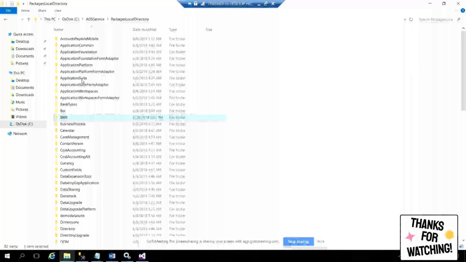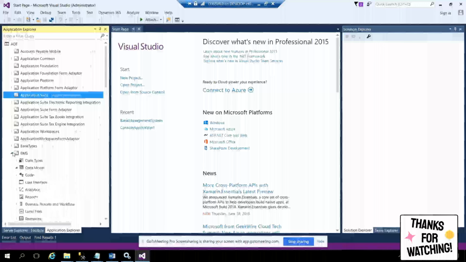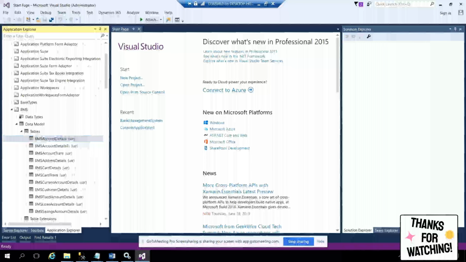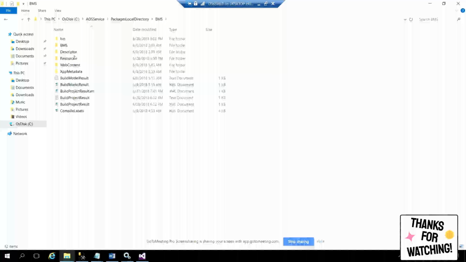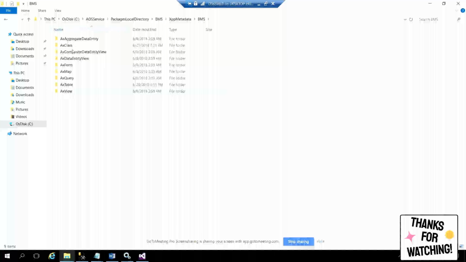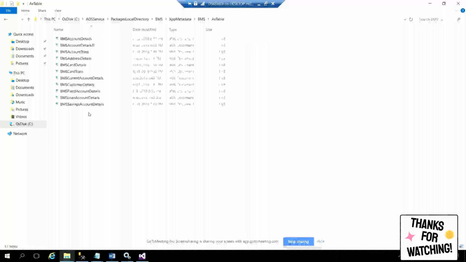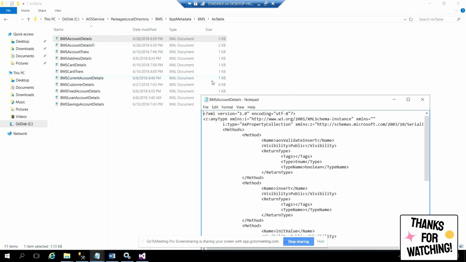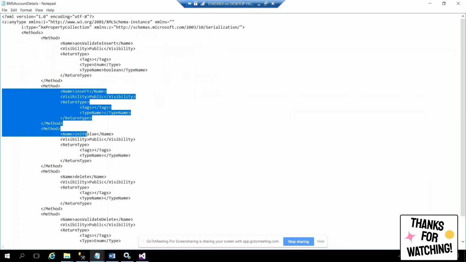Then where are our objects? I created some objects called BMS. What is that? BMS. Let's check one second. Tables. BMS account details. Where is this? Let us go to the BMS and we'll go into the XPP metadata. BMS. You should see the object types, whether it is table or class or whatever it is. Go to your table, you should see the tables in the form of XML documents. Now right click on this and click on edit, it should open in Notepad. You'll see here the return types, methods, the table fields, all those things. Right? This is about your object.